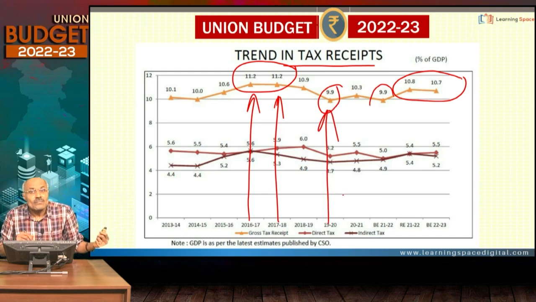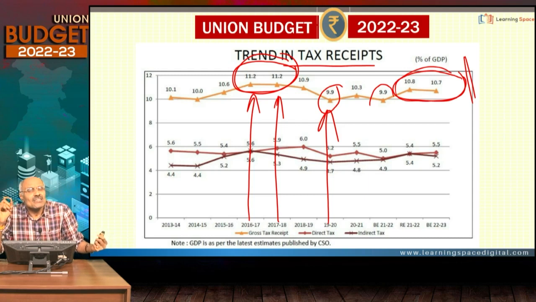So therefore, there are two important things students should not forget. One is the tax receipts as a percentage of GDP. They are not showing an increase. In fact, they have shown a decline from the nearly highest during the previous decade. So this is one significant development one should not miss. This is of course negative, it is not positive, but it is a significant marker. We are not able to increase tax to GDP.